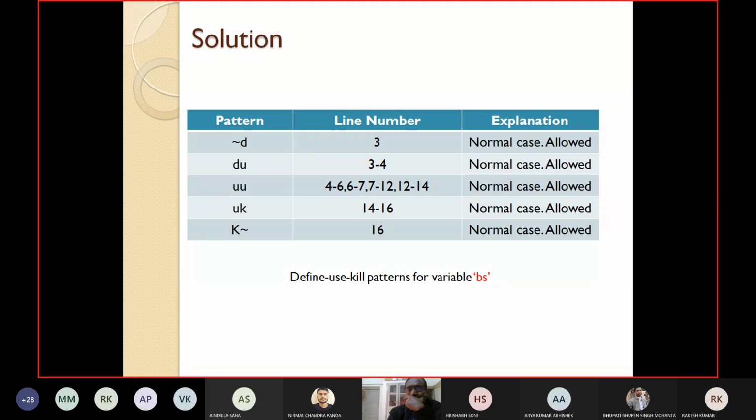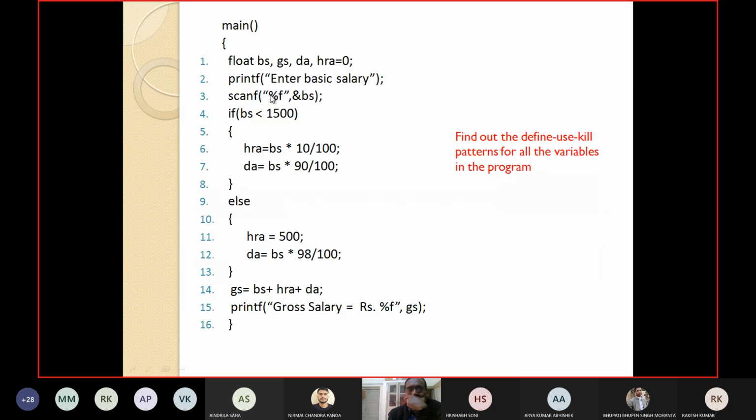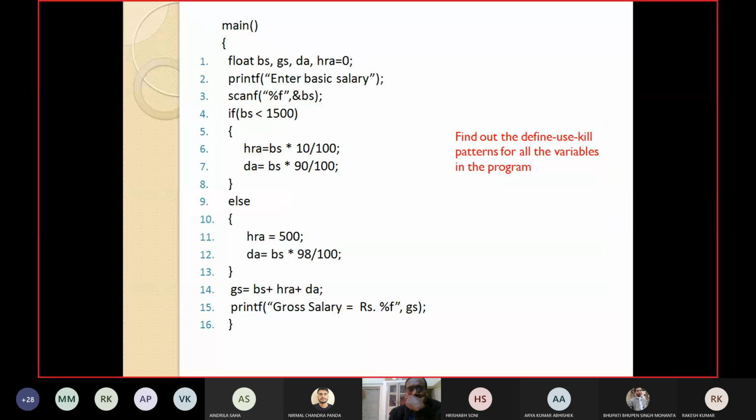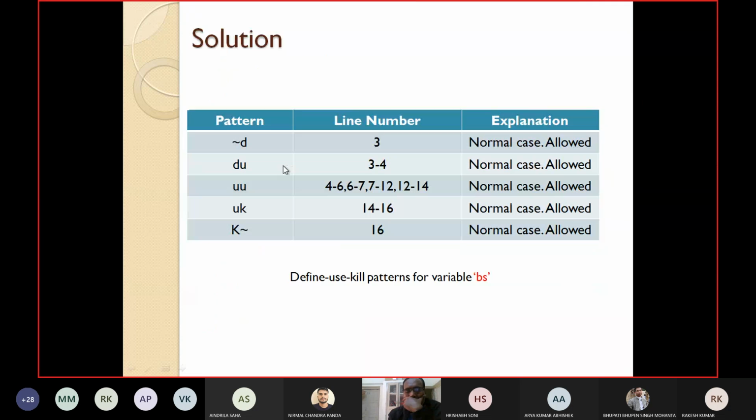Similarly, DU, define and use: it is defined first at line number 3, and then used in line number 4, no problem, allowed. UU means it is used again and again. Once again it is used at 4, another time at 6, then 6, 7, BS is used at 7 also. Similarly, you can find 7, 12, 12, 14. These are used and used. This is not a problem.